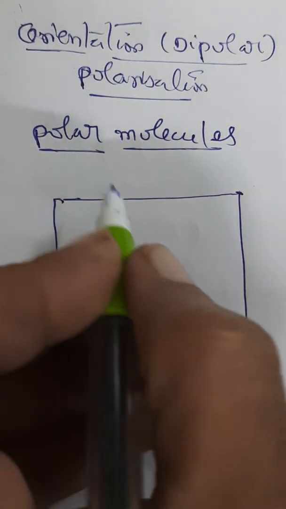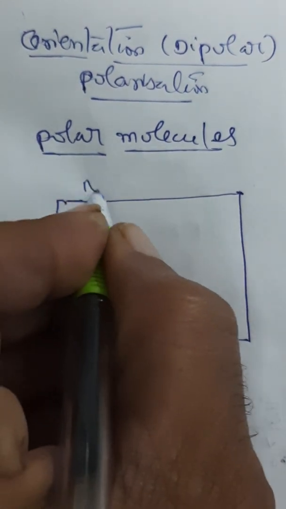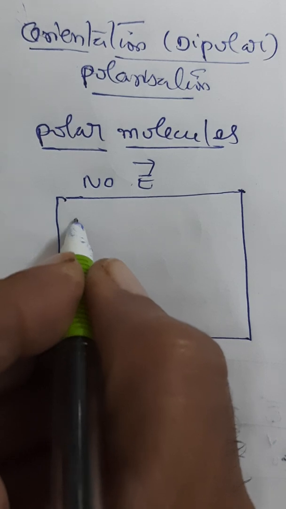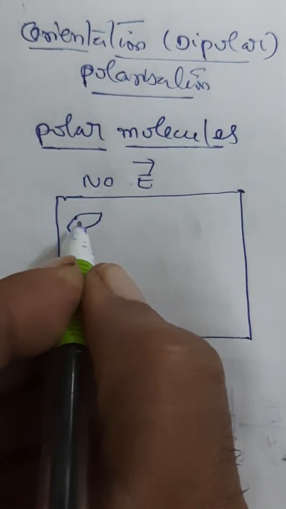Consider a specimen of polar dielectric where there is no electric field. The molecules are oriented randomly.